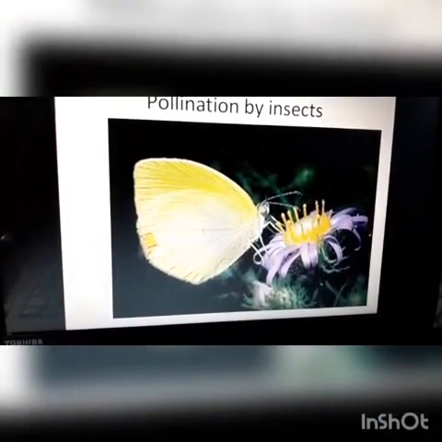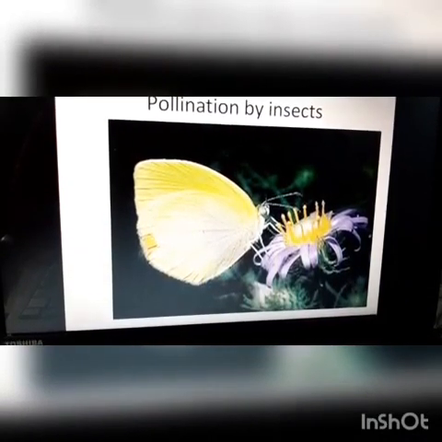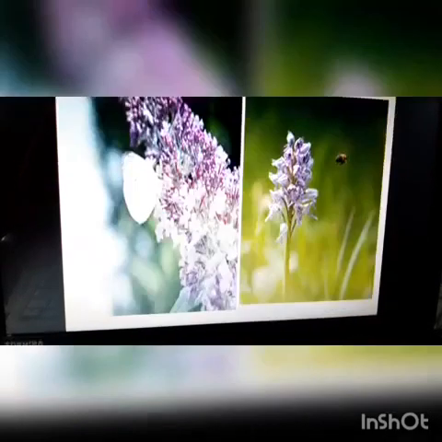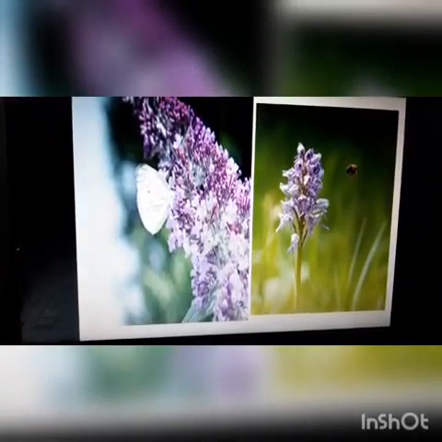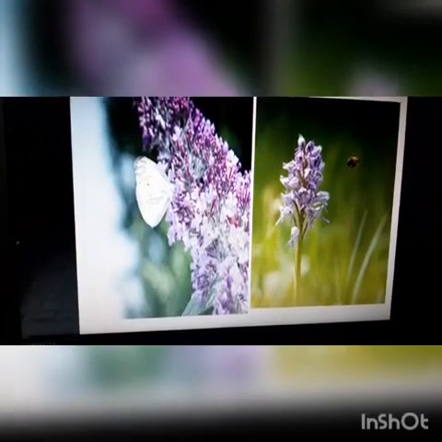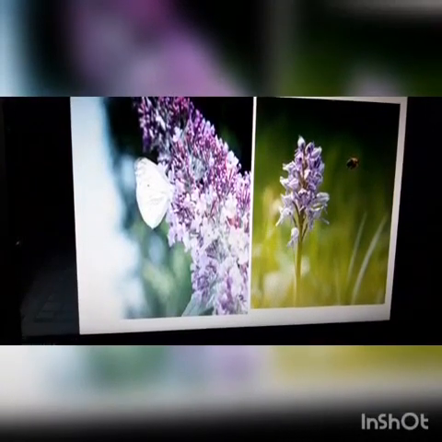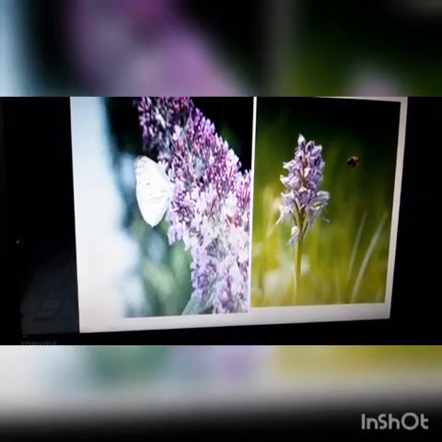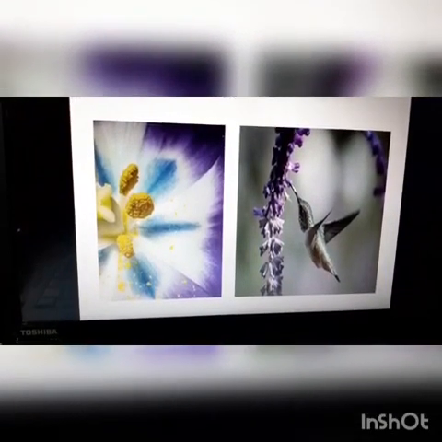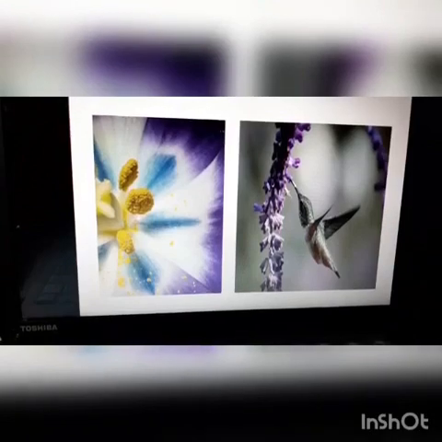We know that insect pollinated flowers are large, colorful, fragrant and rich in nectar, isn't it? But when the flowers are small, a number of flowers are clustered in inflorescence like this. Okay, animals are attracted by color and fragrance, and flowers are pollinated by flies and beetles. They secrete a foul odor, okay, foul smell. And to sustain the animal visit, the flowers have to provide nectar and pollen grain as rewards. The body of animal gets a coating of pollen grain, which are sticky in animal pollinated flowers.